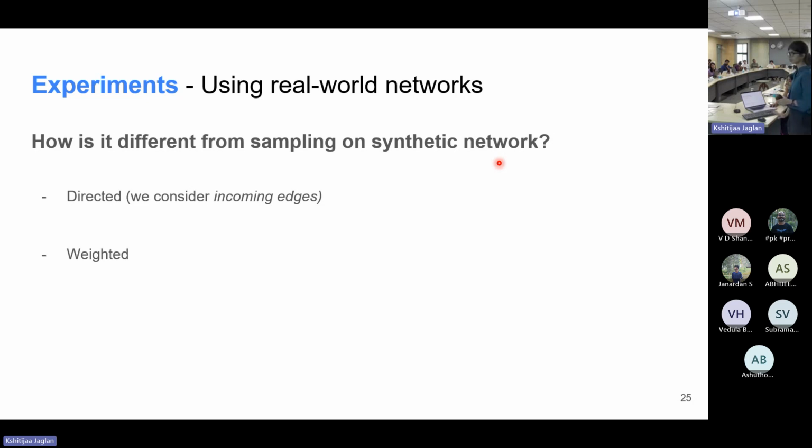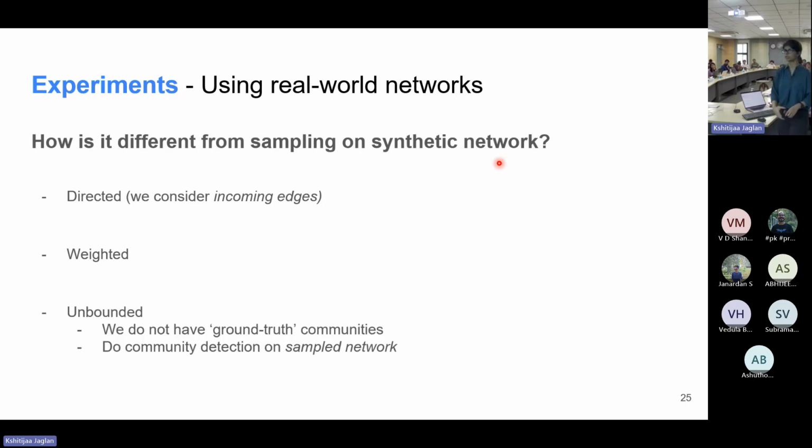The second difference is the weights, because the weights we calculated earlier tell us how important an interaction is, or how strongly someone is interacting with another user. The third thing is that we have an unbounded network. In the synthetic network, we knew how many blocks there were and how many nodes were in each block, and so on. But in the case of Twitter, that is not the case.